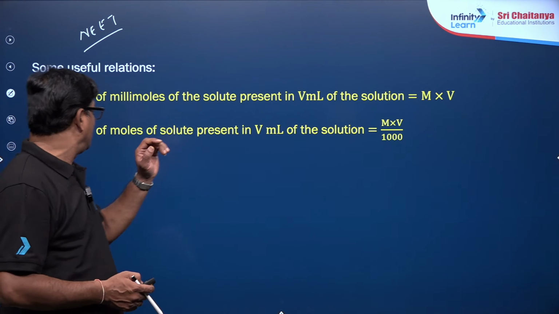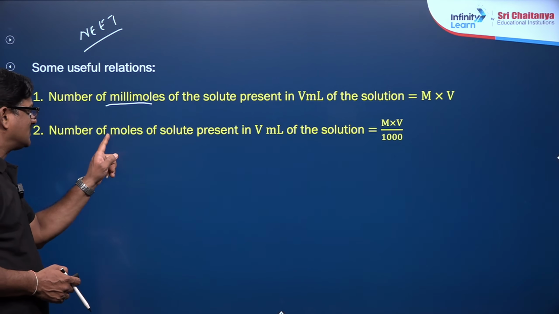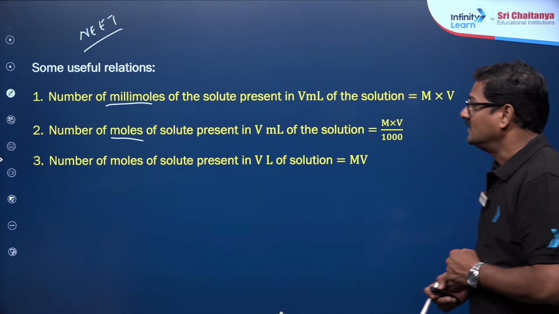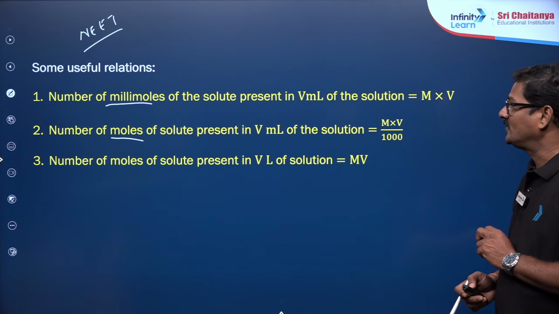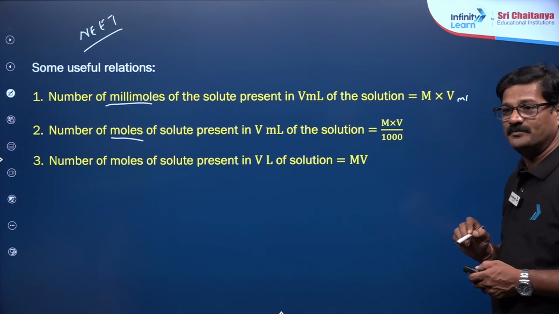So this is about the millimoles and this is about the moles, right? And the number of moles of solute present in V liters of the solution is MV. Okay, here volume is taken in milliliter.